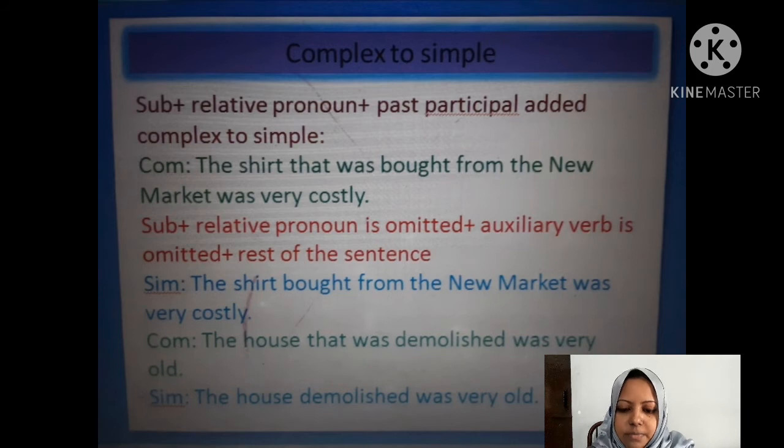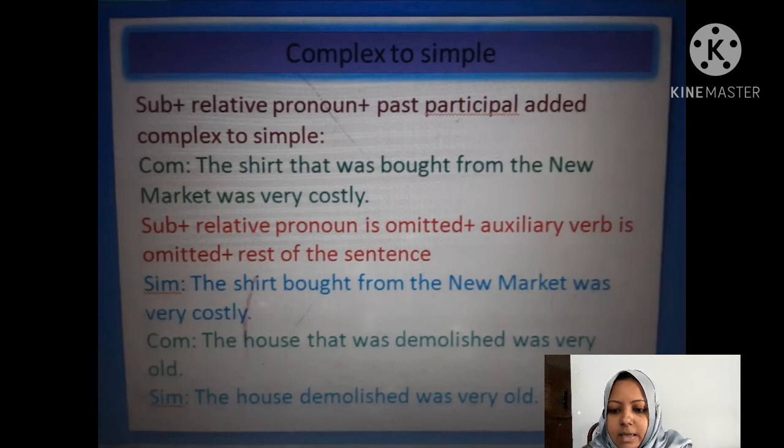And now the next rule, subject plus relative pronoun plus past participle added complex to simple. You can see on the screen I have written it. So you can take an example first. The shirt that was bought from the new market was very costly. Notice one thing, that our previous rule was also on this kind of topic, subject plus relative pronoun plus main verb, but the verb will be in present form.